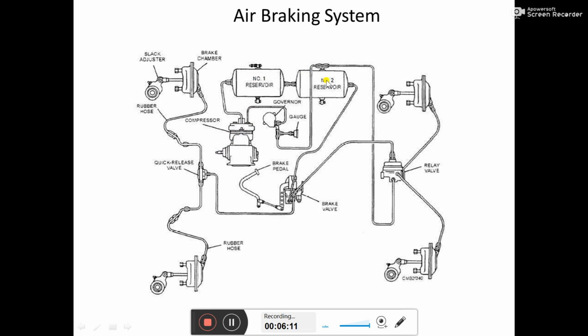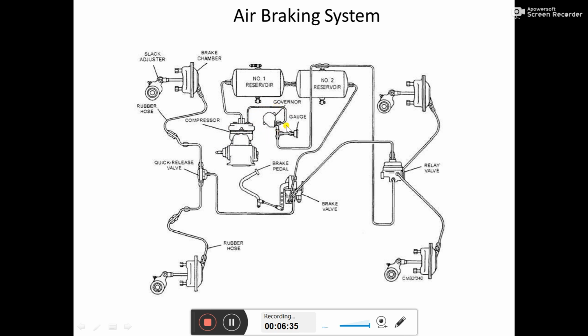But as soon as the capacity of reservoir 1 and reservoir 2 reaches its limit, the governor cuts off the power to the clutch of the compressor and disengages the compressor from the engine in order to stop the production of compressed air.